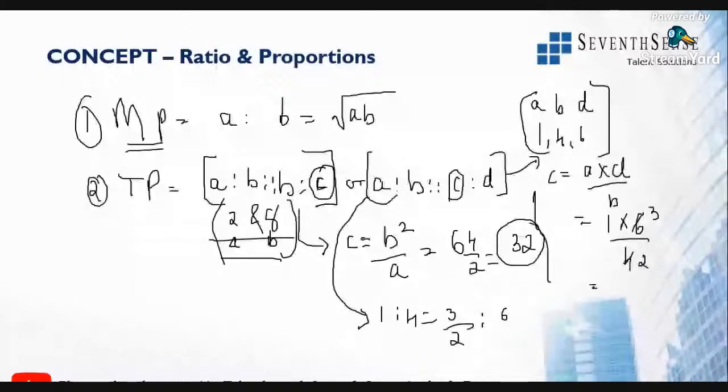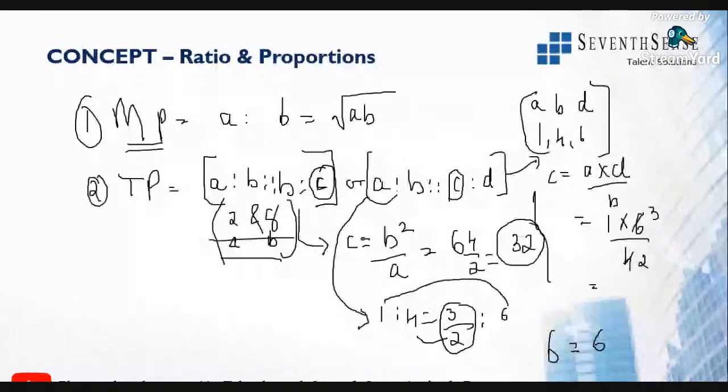Now check if this is equal. 6 into 1 is 6. The product of extremes is equal to 3 by 2 into 4. So 2 into 2 is 4, 2 threes are 6. So it will be equal. So the third proportion is 3 by 2, that is 1.5, for the second question.